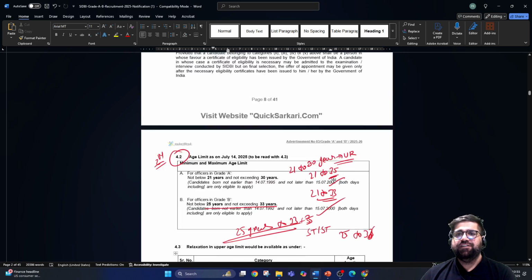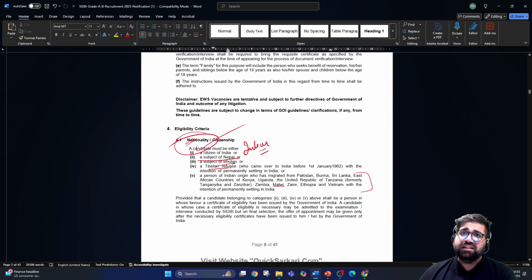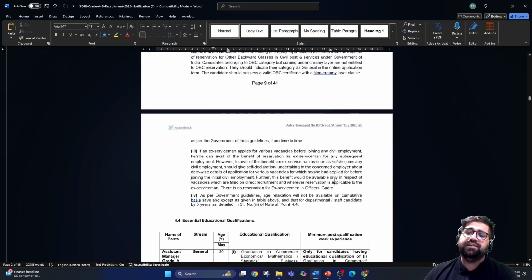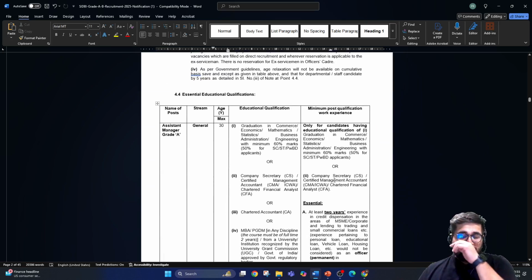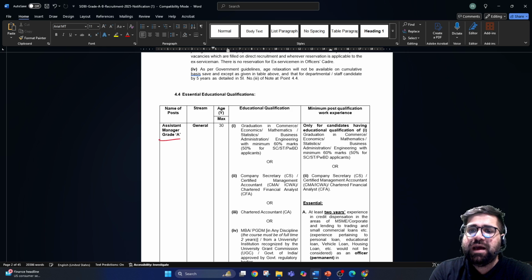So first you see, my friends, that there are three parameters for eligibility: the nationality, the age, and the third one is your education qualification. Now let me first let you know that this is quite complex, so listen to me very carefully. If you are applying for assistant manager in grade A, wherein the total number of seats are 50, over here there is only one stream, right? And if you see in grade A, the maximum age for your category is 30.